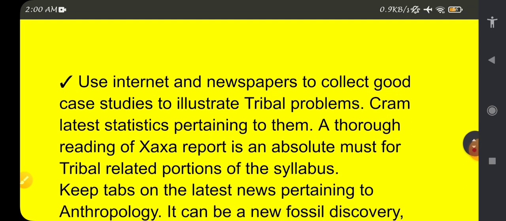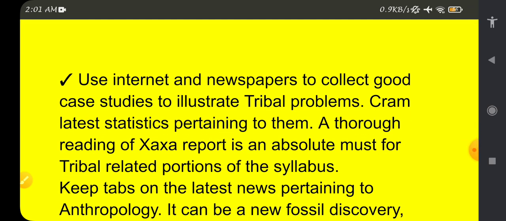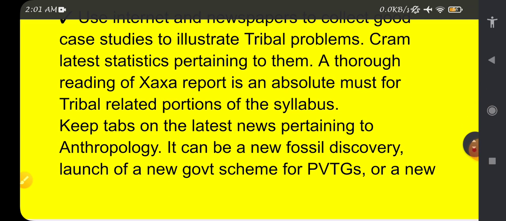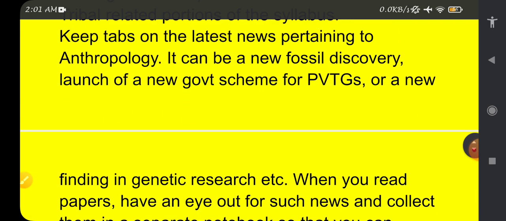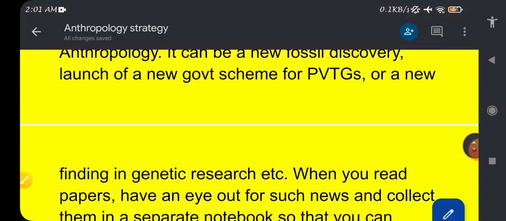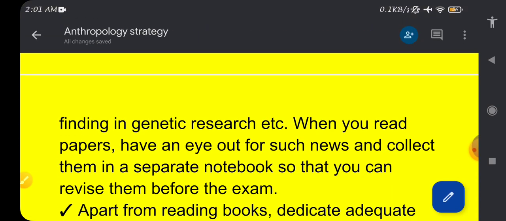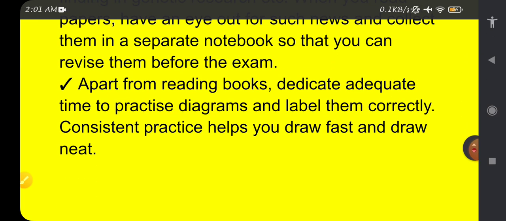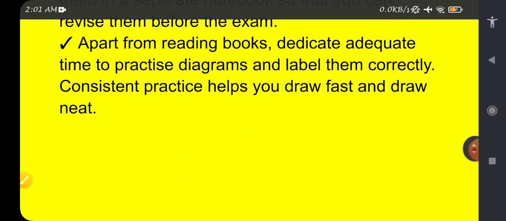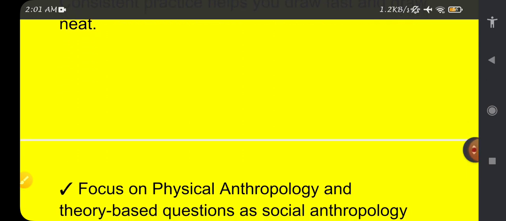Okay, using the internet, newspapers, and reports for the tribal portions of the syllabus, PVTGs, new discoveries, etc. is very important when it comes to anthropology. This is just a gist for you to understand. In detail we will deal with it topic by topic. Apart from reading books, dedicate adequate time to practice diagrams and label them correctly. Consistent practice helps you draw fast and draw neat. This is very important, as I told you in the earlier slide also.